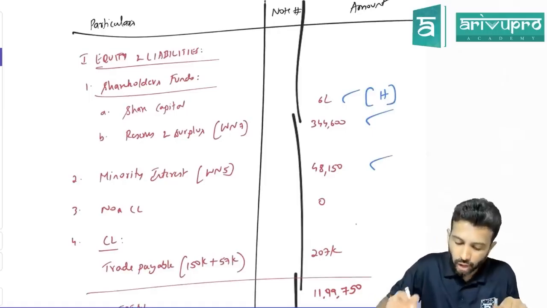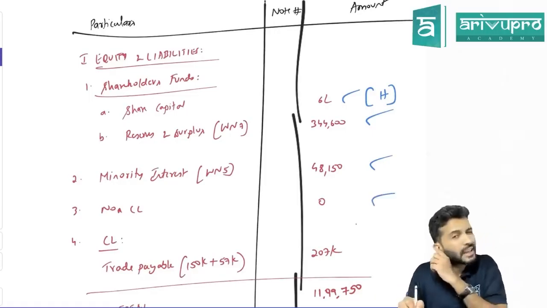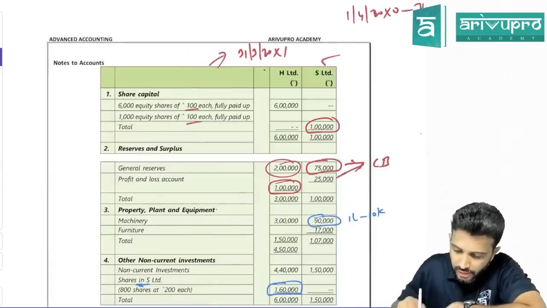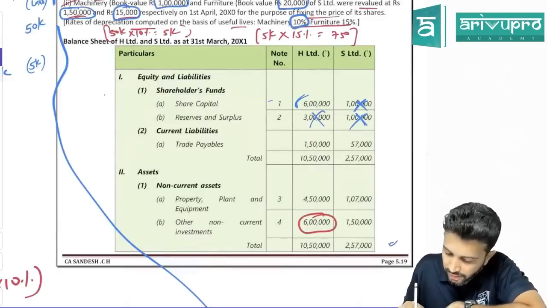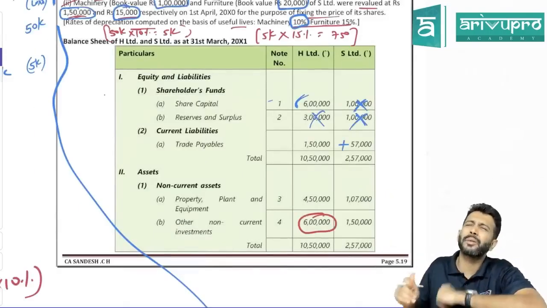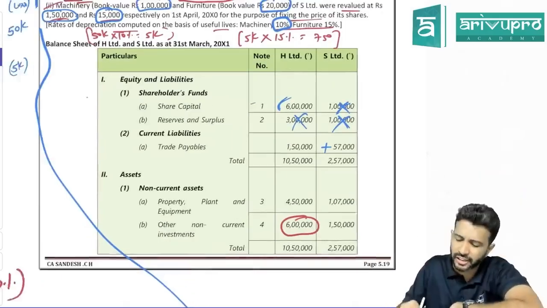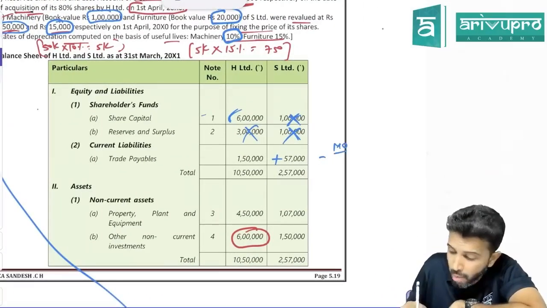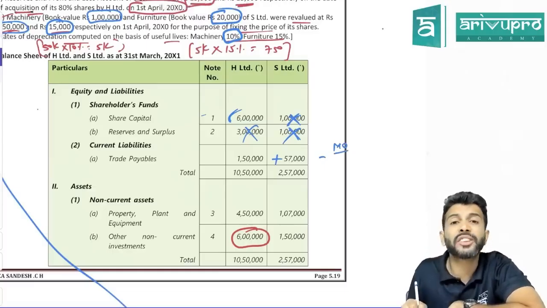Next is non-current liability. We saw the balance sheet. Do we have any non-current liability? No. Next, what do we have in the balance sheet? Check. We have some trade payables, current liability. So for all assets and liabilities, you add 100%. So add these two. How much is this? 207. But if there is any MO, reduce. What is MO?